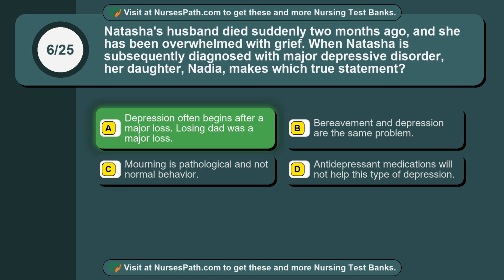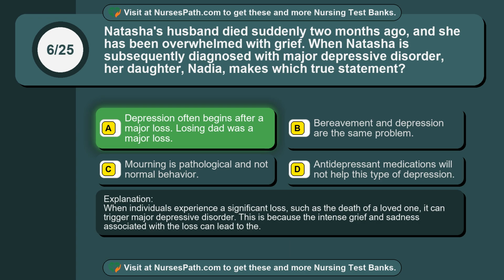Depression often begins after a major loss. Losing dad was a major loss. When individuals experience a significant loss, such as the death of a loved one, it can trigger major depressive disorder. This is because the intense grief and sadness associated with the loss can lead to the.